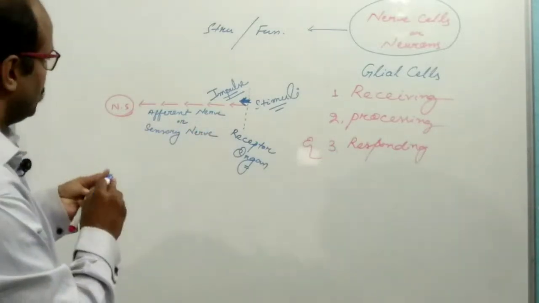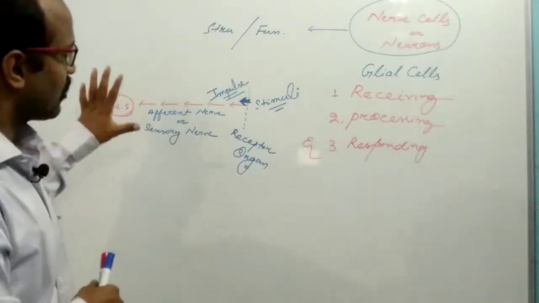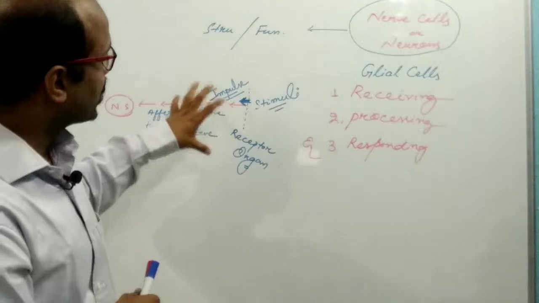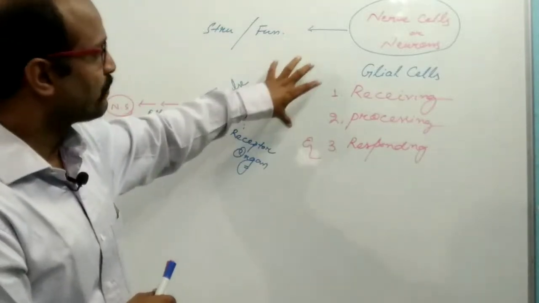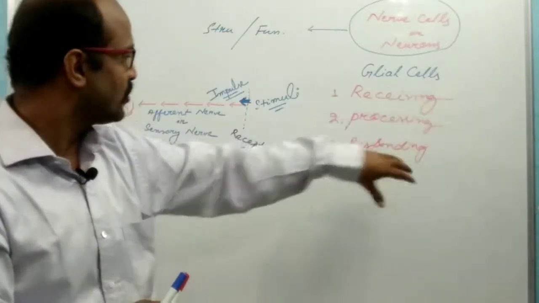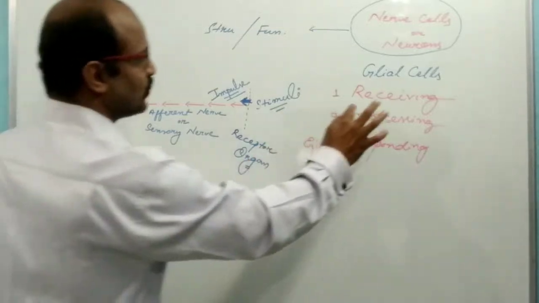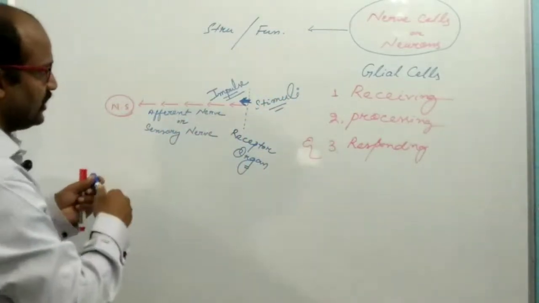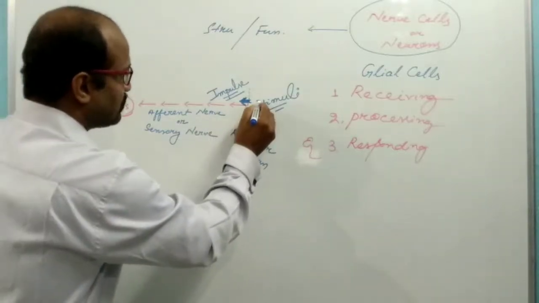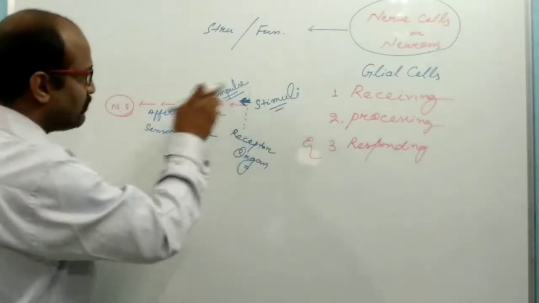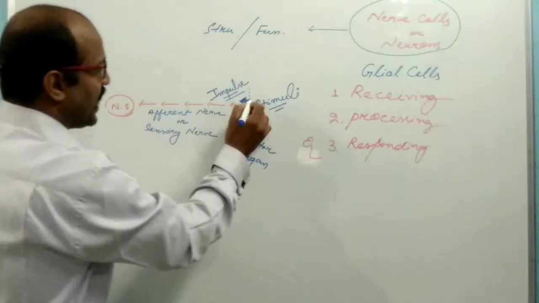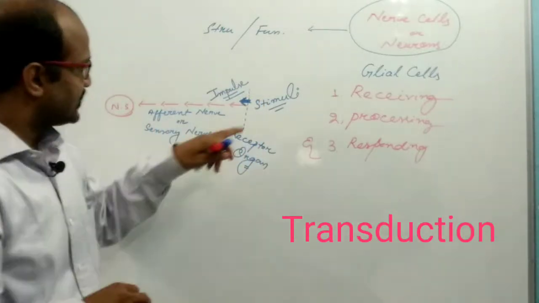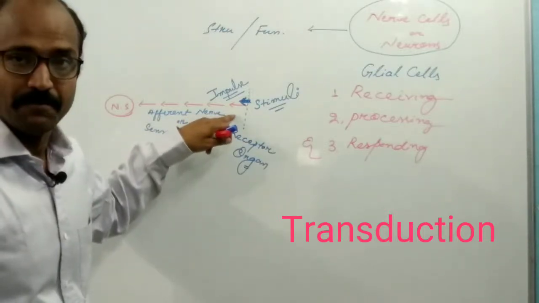So this is the first function of the nervous system: receiving, or collection of information from the external as well as internal environment. Here you observe that the stimuli are converted into impulses, which is known as transduction. This is one example of transduction.